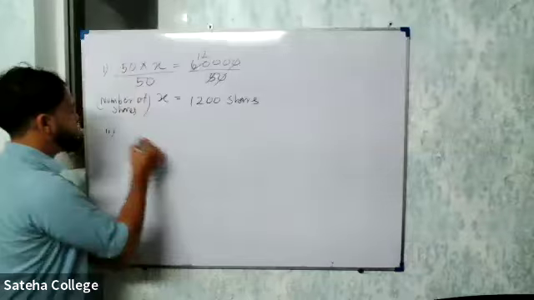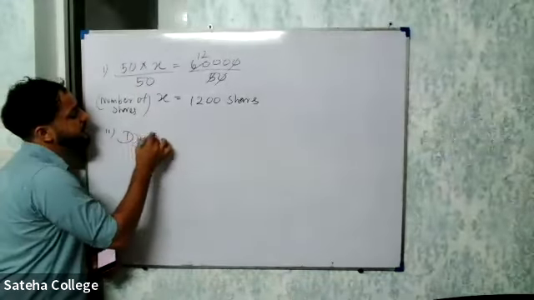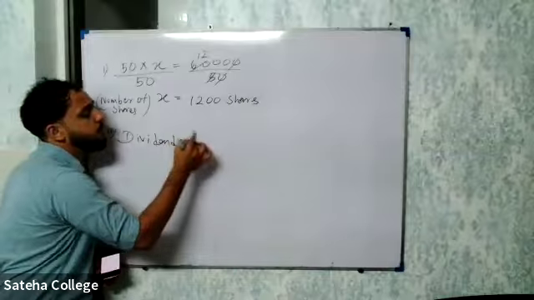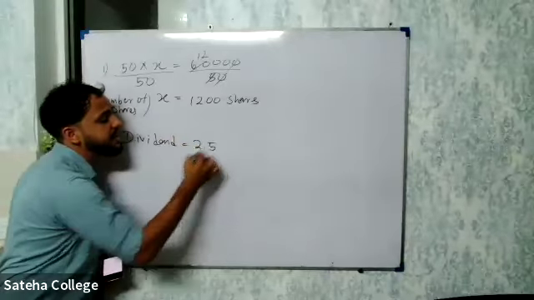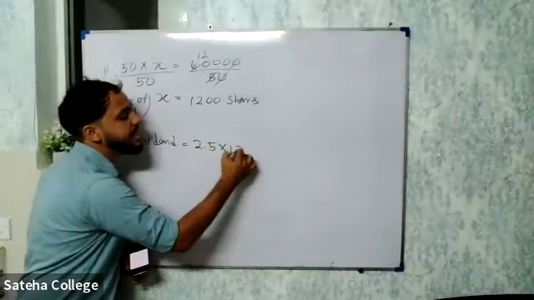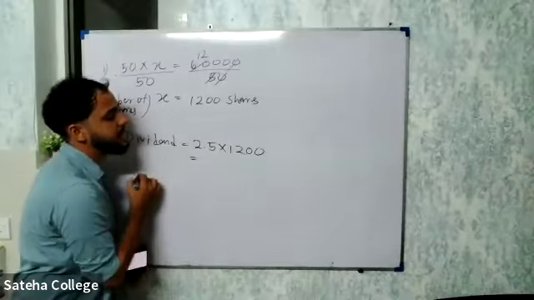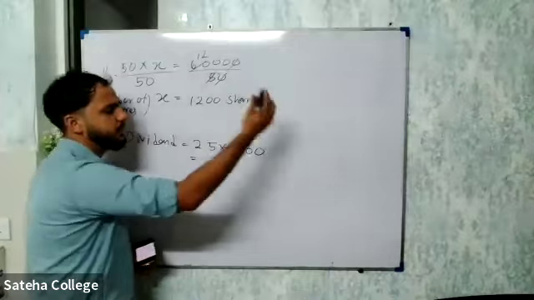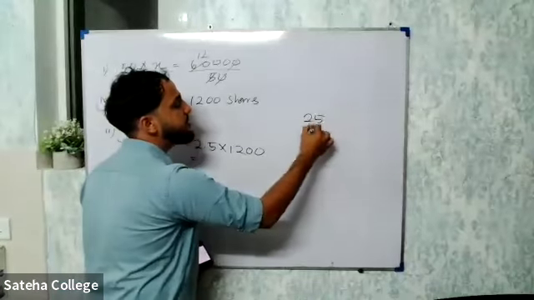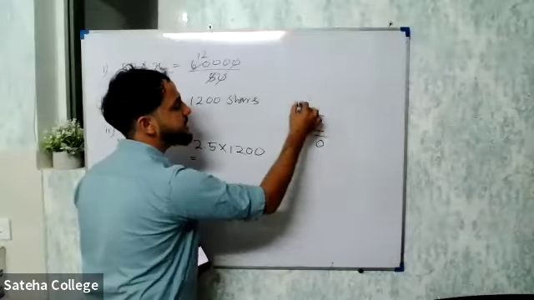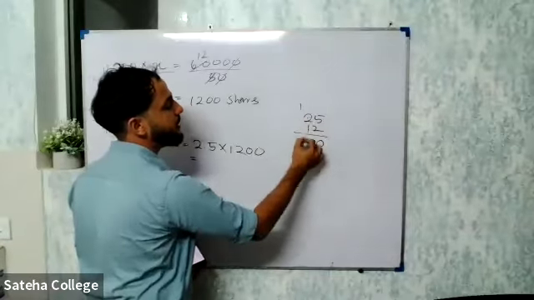First of all, we'll calculate the dividend value. For one share, the dividend is 2.5. He has 1,200 shares. Then multiply. Forget about the decimal point, we'll add it later. 25 into 12: 2 into 5 is 10, 2 into 2 is 4, plus 1, 5.